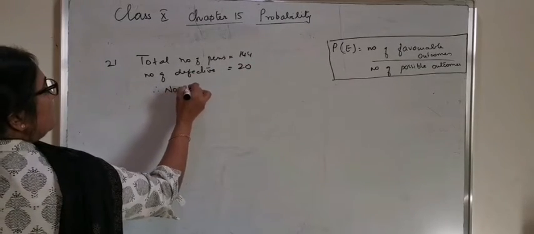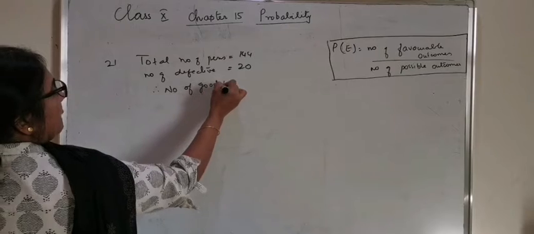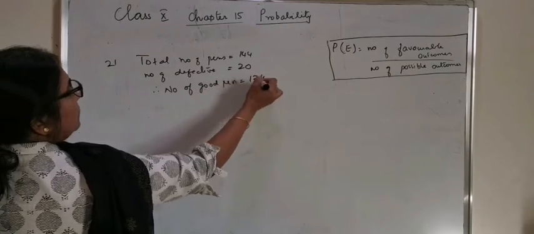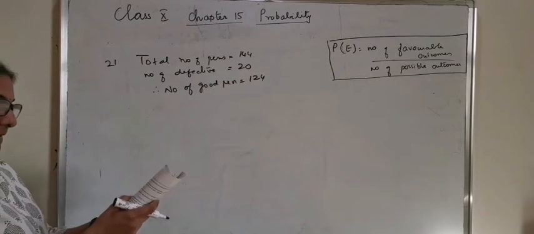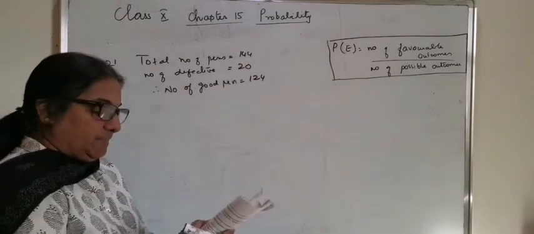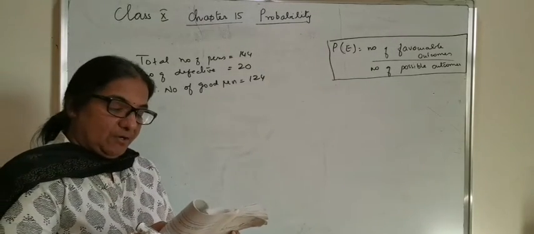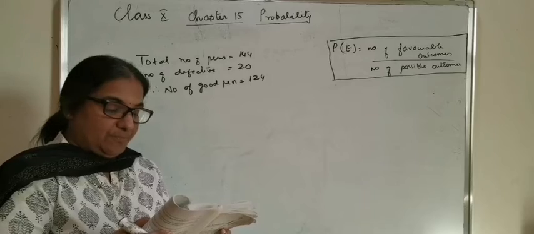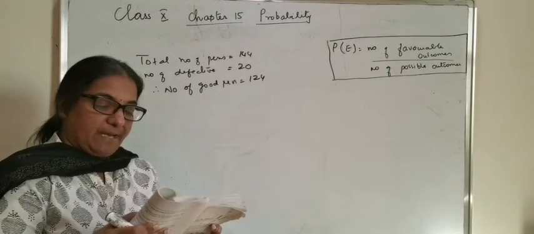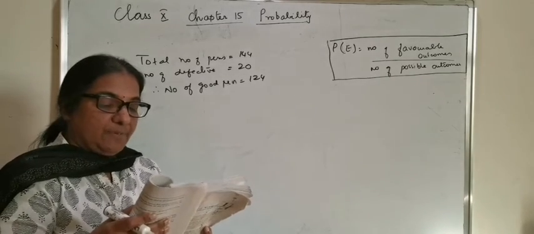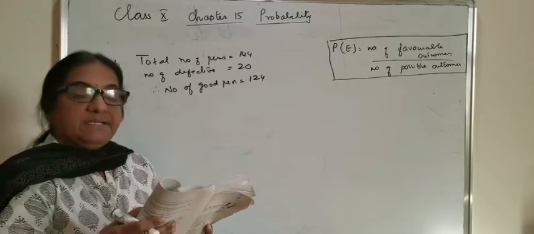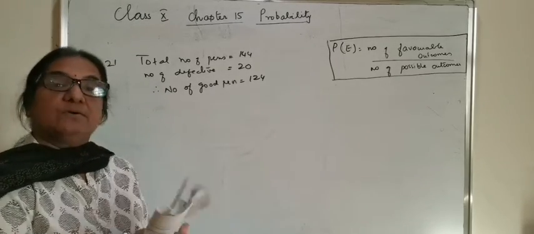Therefore, the number of good pens is equal to 124. Nuri will buy a pen if it is good, but will not buy if it is defective. The shopkeeper draws one pen at random and gives to her. What is the probability that she will buy that? She will buy only if it is a good one.